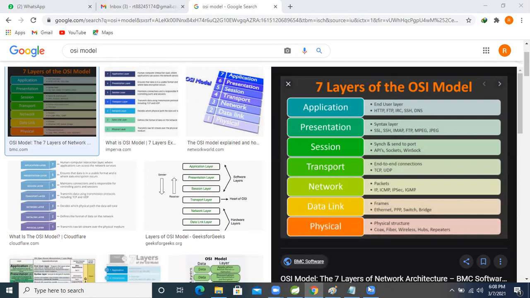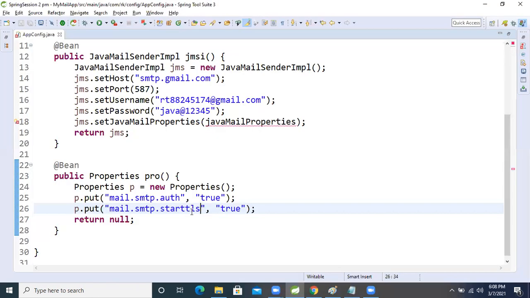So TLS means Transport Layer Secure, okay. And this one is SMTP, simple mail transfer protocol.